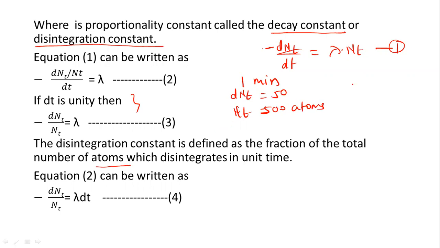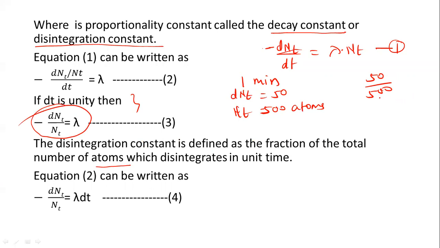So what is the fraction here? 50 divided by 500. Out of 500, 50 are going to disintegrate. So according to this, we can define the disintegration constant. It is defined as the fraction of the total number of atoms.